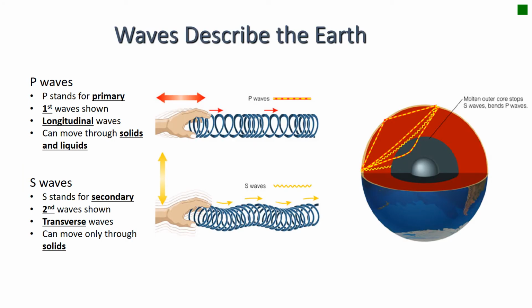Okay, so let's bring back a little bit of earth science. We have talked in past years about P waves and S waves, okay? P waves, as you have already learned, are your primary waves. That is why it is called that, because it is the first wave shown. These two types of waves travel in different ways. They actually are the longitudinal and the transverse waves, okay? Oh, by the way, the biggest longitudinal wave that we ever know is not these guys, but longitudinal.